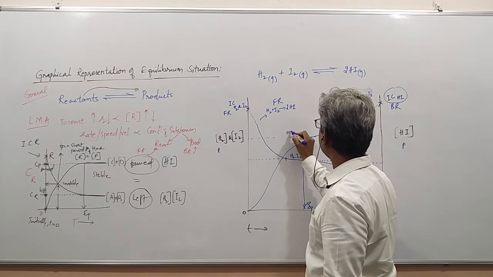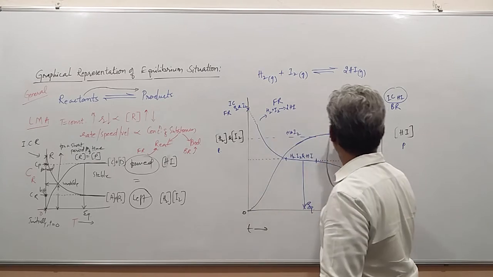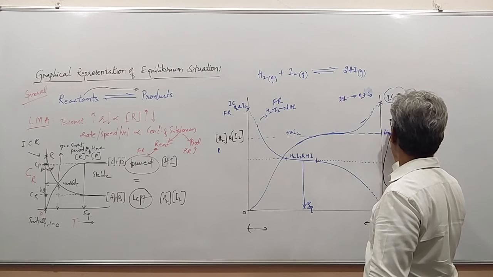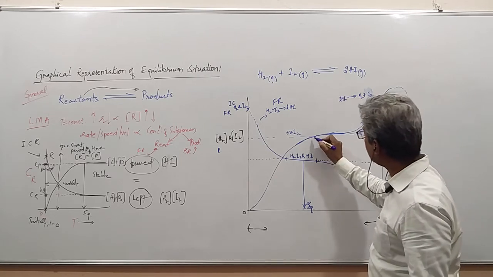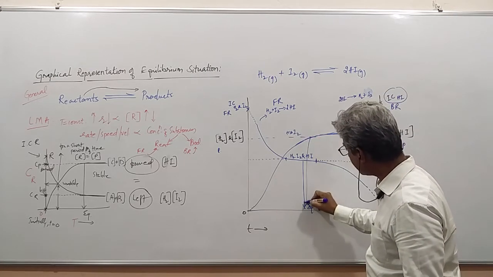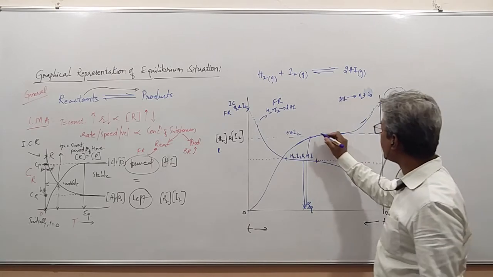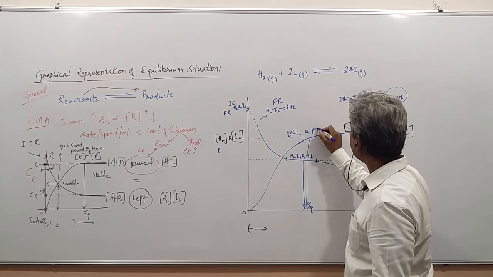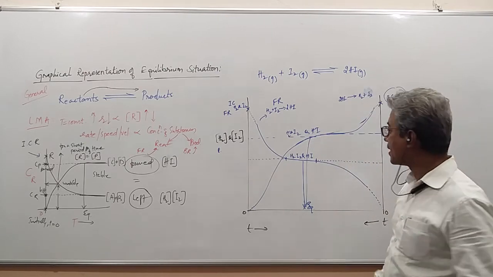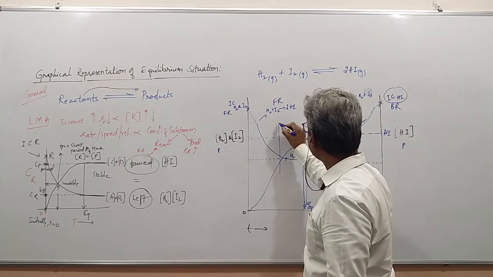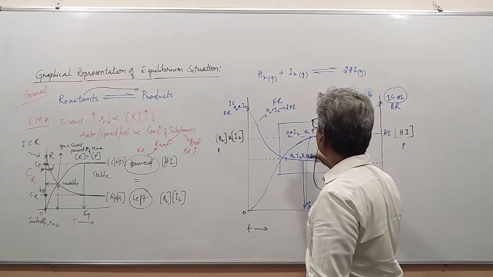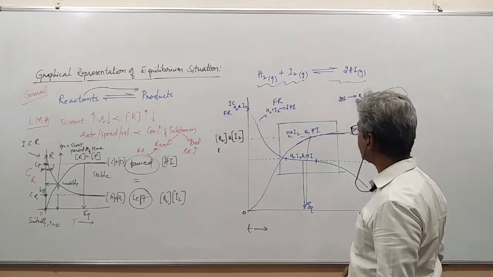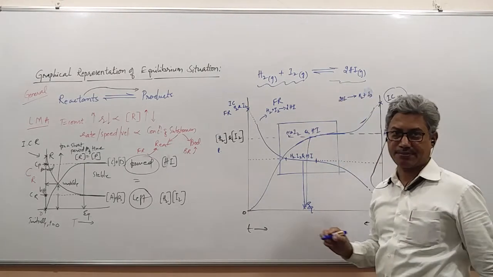Here H2 and I2 concentration will be fixed, and HI concentration is also fixed. This situation is known as the equilibrium situation. That means here also H2 will be there, I2 will be there, and HI will also be there. So it means that whether the reaction is started with reactants or with products, the same equilibrium is reached.